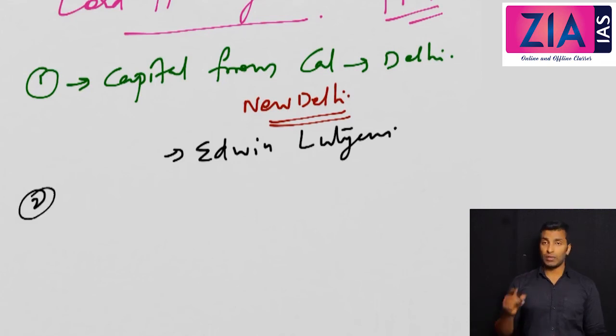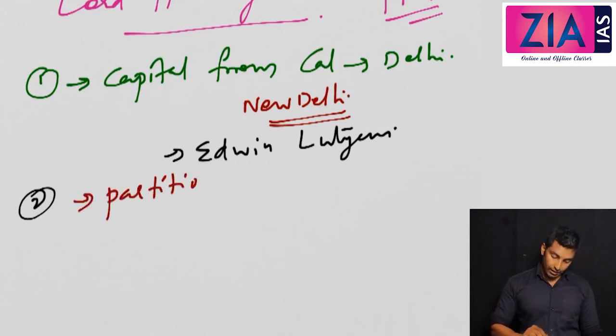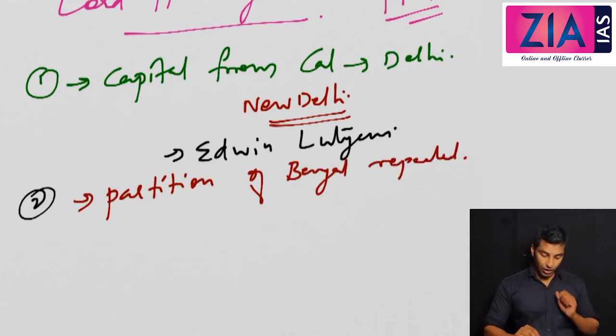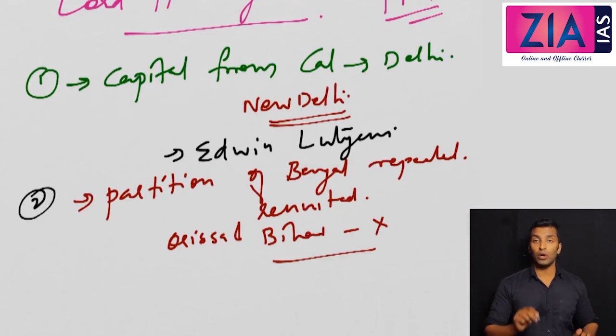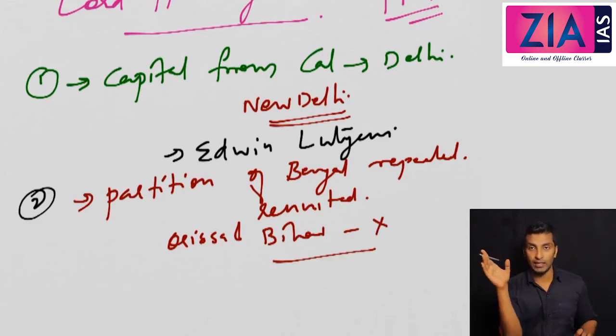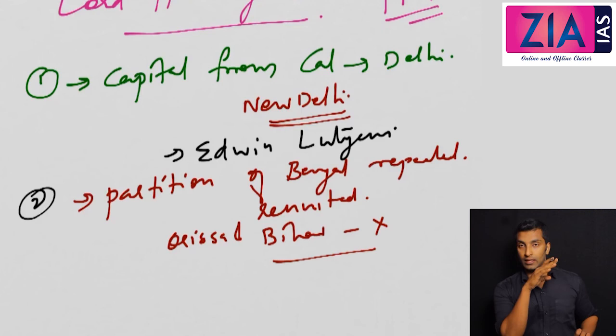Second decision, which was asked in 2013 prelims, was that the Partition of Bengal was repealed. So Bengal was reunited. But Bihar and Orissa were separated. See, I told you Bengal at that time comprised of Bangladesh, Bengal, Bihar and Orissa.